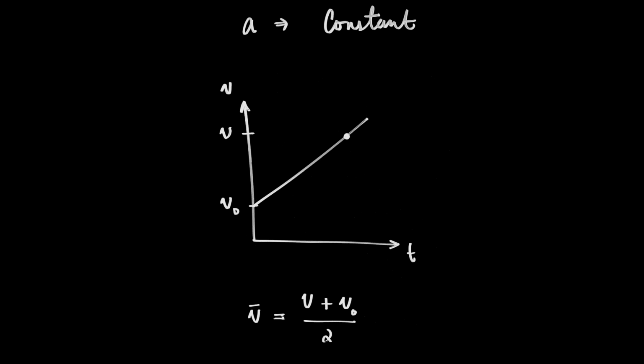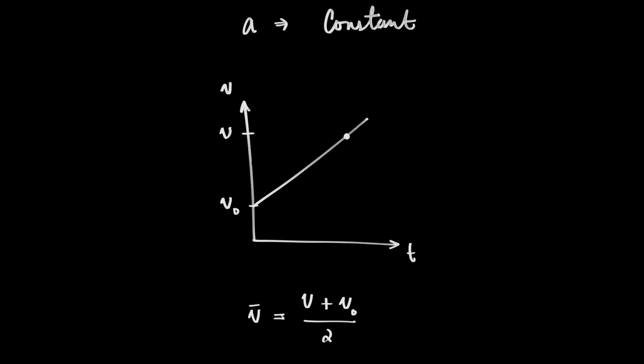This leads me to an observation that's useful to me in the demonstration I'm about to do. And the observation is this. Under these circumstances, the average velocity can be calculated as the final velocity plus the initial velocity divided by 2. The final velocity plus the initial velocity divided by 2. That's what the average velocity is equal to.